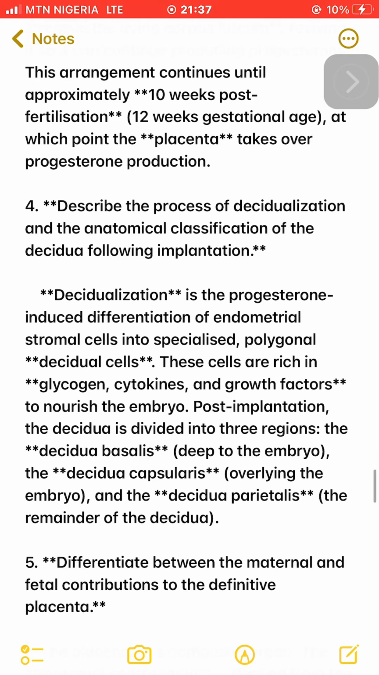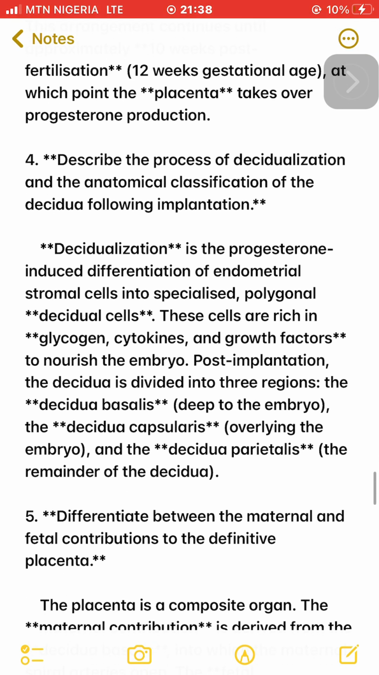4. Describe the process of decidualization and the anatomical classification of the decidua following implantation. Decidualization is the progesterone-induced differentiation of endometrial stromal cells into specialized, polygonal decidual cells. These cells are rich in glycogen, cytokines, and growth factors to nourish the embryo. Post-implantation, the decidua is divided into 3 regions: the decidua basalis, deep to the embryo; the decidua capsularis, overlying the embryo; and the decidua parietalis, the remainder of the decidua.